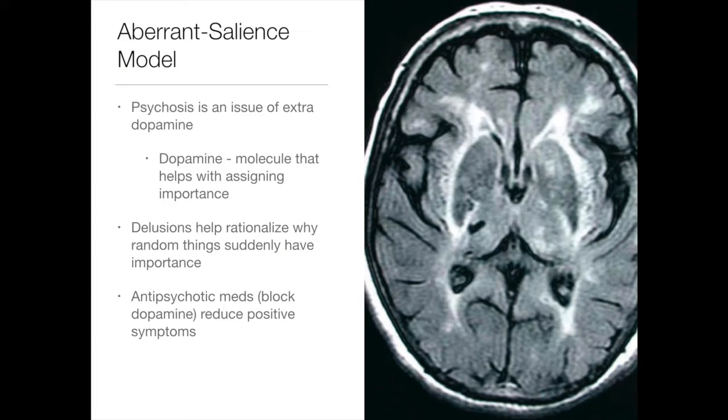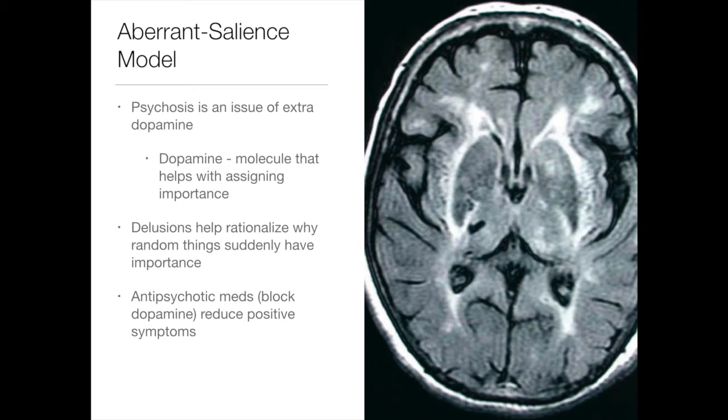In current research, many scientists are accepting the aberrant salience model as one of the leading models to describe the neurobiological aspects of schizophrenia. Basically, what the model says is that people with psychosis have extra dopamine, which is a molecule that helps with assigning importance to things in the world. So, they, in turn, assign excessive meaning to usually unimportant things.